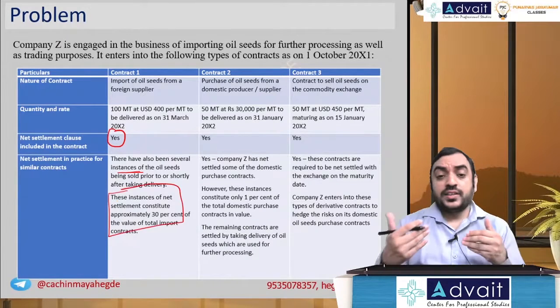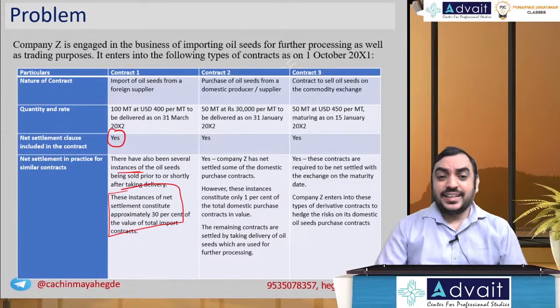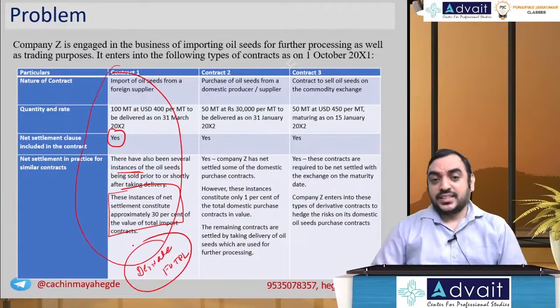Now the question is, can this contract be settled on net basis? Answer is yes. Is it likely? Yes, 30% of the times we have done so. So in that case, we will classify this as a derivative and account for it at fair value through P&L, FVTPL basis. It is to be recognized on fair value basis.